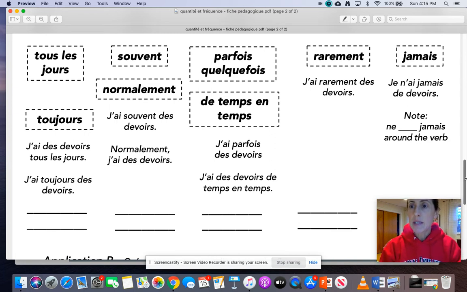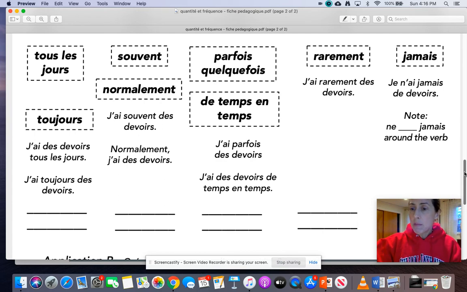Jamais means never. Je n'ai jamais des devoirs. And note, when you use jamais, you do not use pas. Jamais goes in place of pas, and so it works together with ne, and ne and jamais go around the verb. Je n'ai jamais de devoirs. Je ne mange jamais du poisson. Je ne travaille jamais après le dîner, par exemple.